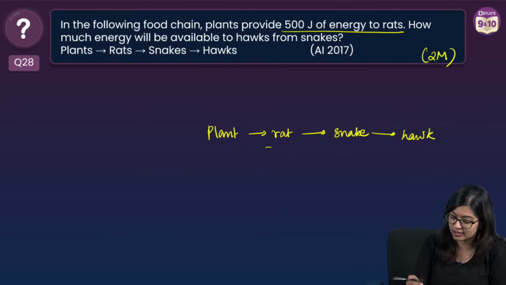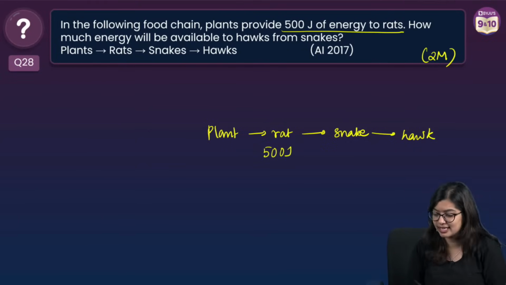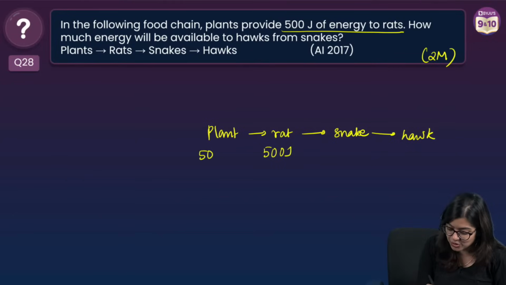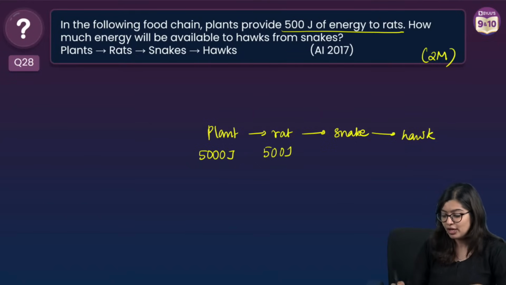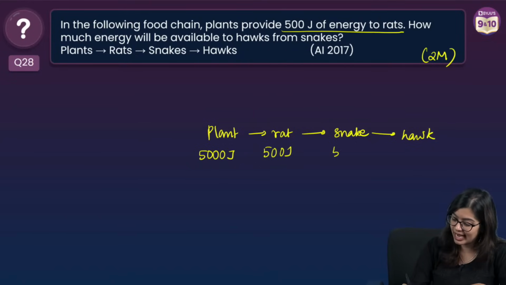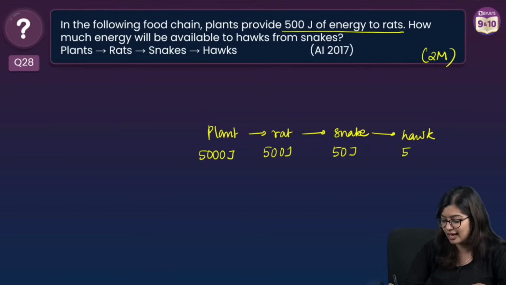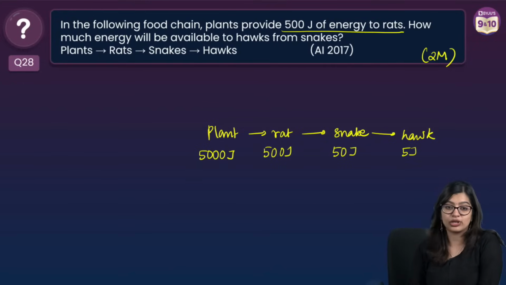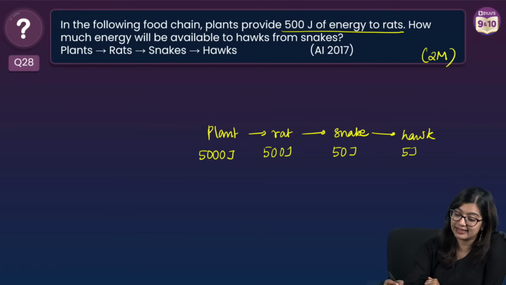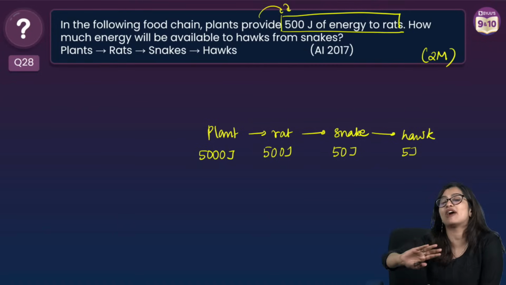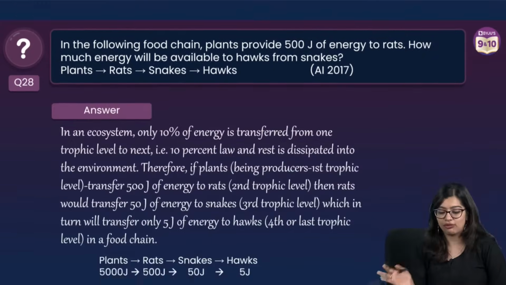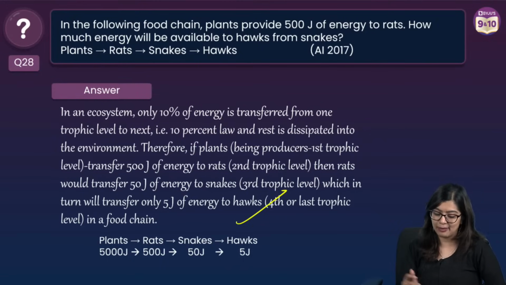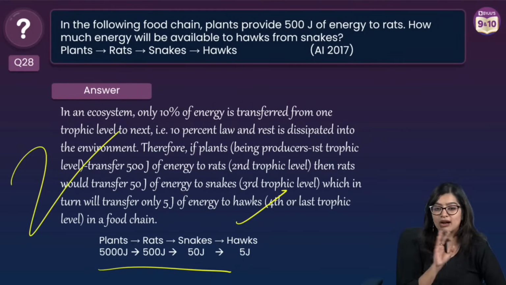So 500 joules is for the rat, which means in this case what will happen? We see that the plant is actually producing 5000 joules of energy, but the rat is getting only 500, which means how much will the snake get? The snake will get only 50 joules, the hawk will have only 5 joules. So here it depends on reading the question. That's why I underlined. We see that it is getting only 500 joules. So how much energy will be available to the hawk from the snake? 5 joules of energy, right? So you can elaborate it or do this calculation. You will get 2 marks for the same.